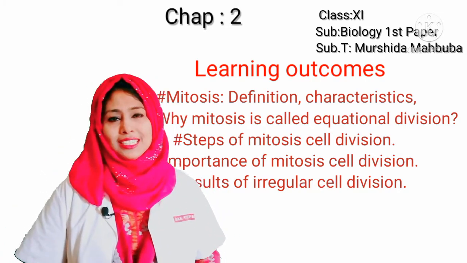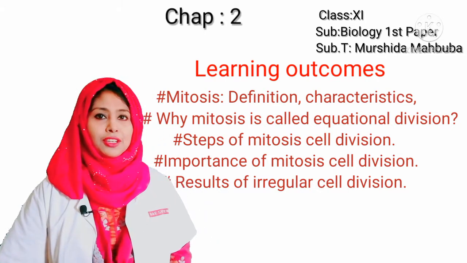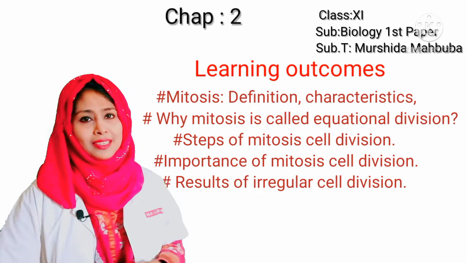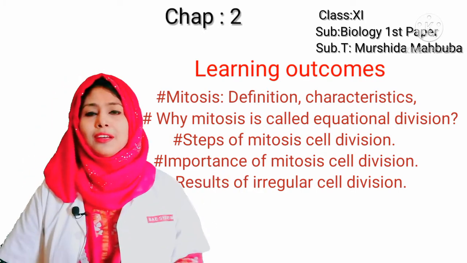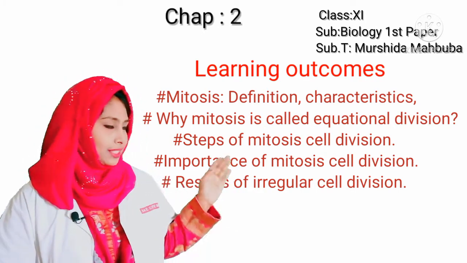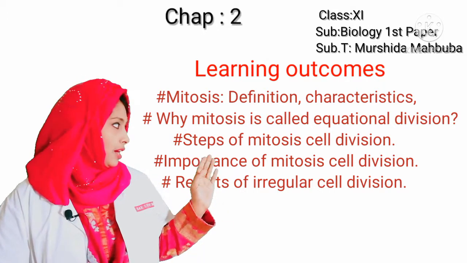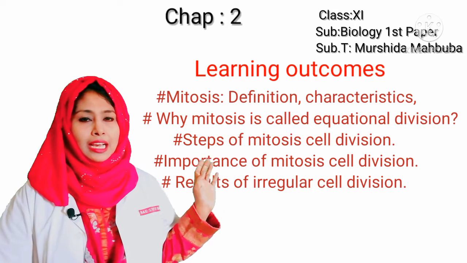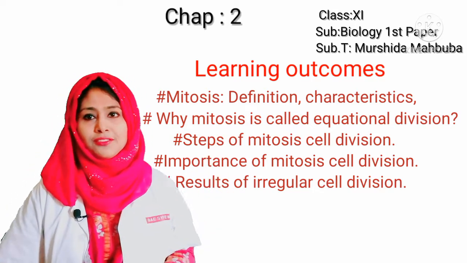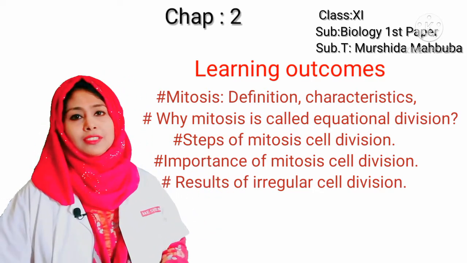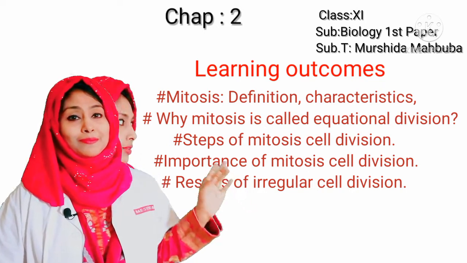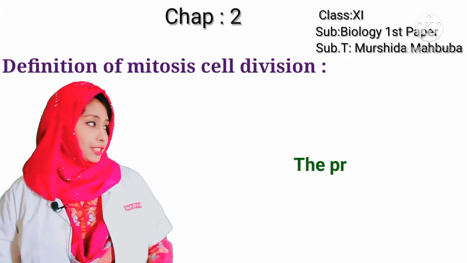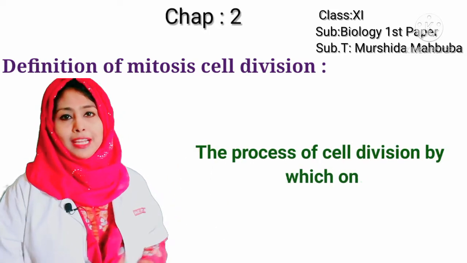Today, we will learn about mitosis cell division from chapter 2. So, my dear students, our today's topic is the definition of mitosis cell division, its characteristics, why mitosis is called equational division, steps of mitosis cell division, importance of mitosis cell division, and results of irregular mitosis cell division. My dear students, definition of mitosis cell division.